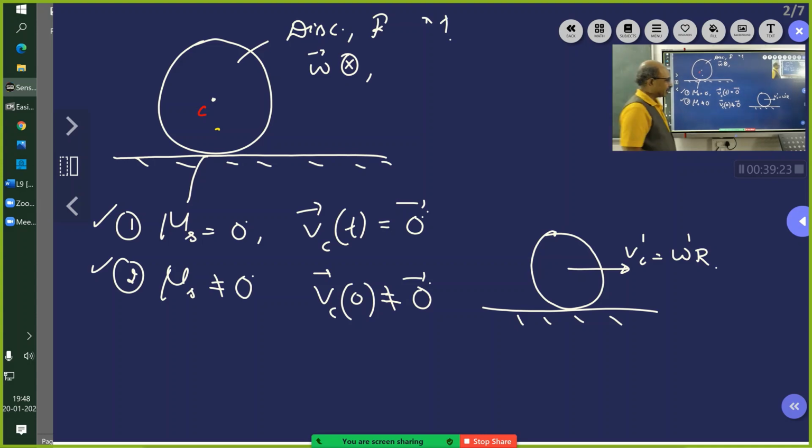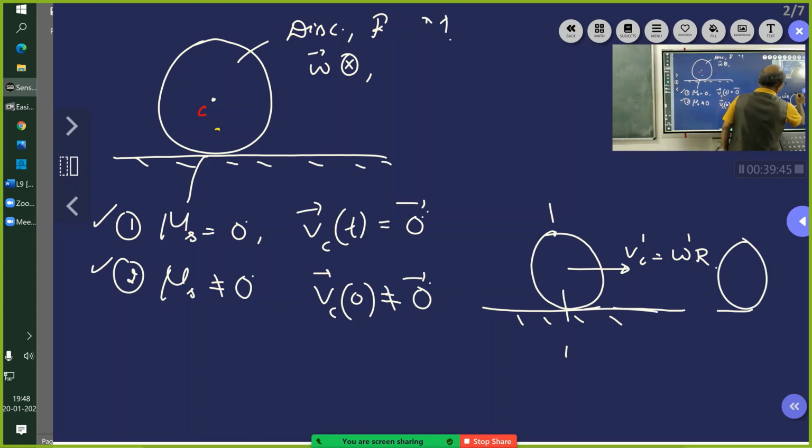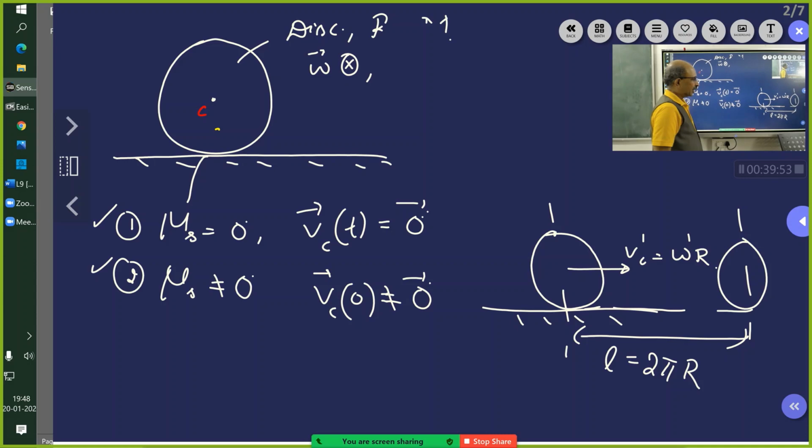Now you see, this is the case. Then Vc dash is equal to omega dash r is a situation where we say the disk is rolling without slipping. I think all of you know, I have already discussed this. That means if the disk is here, this length L, if it is equal to 2 pi r, the disk has moved from this position to this position.